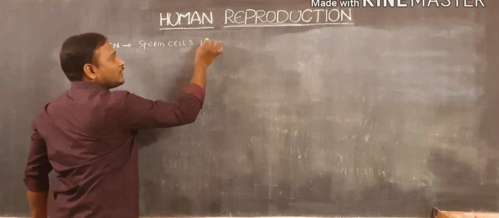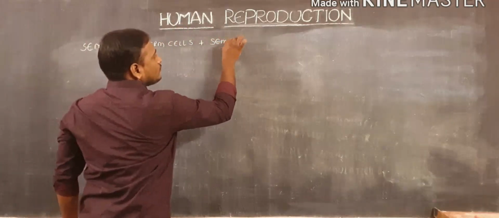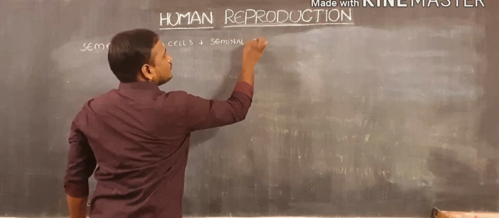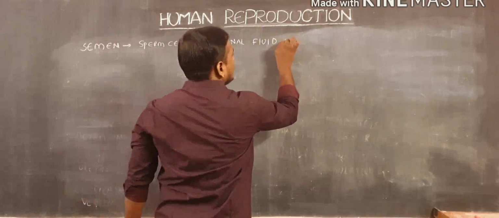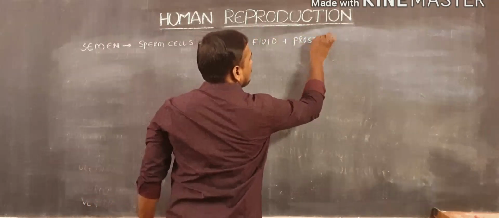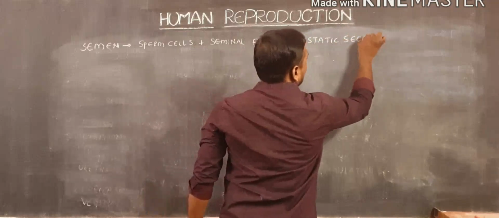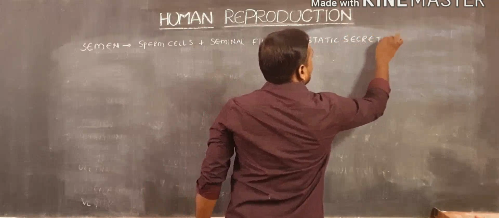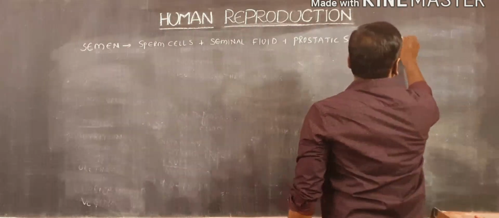plus seminal fluid, plus prostatic secretion, plus Cowper's gland secretion.